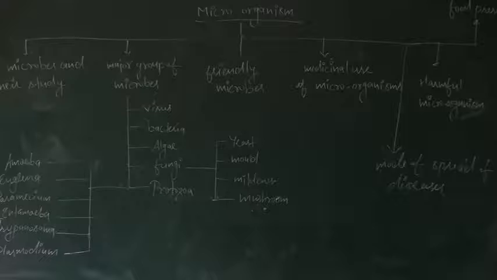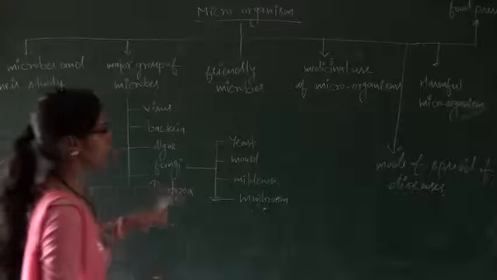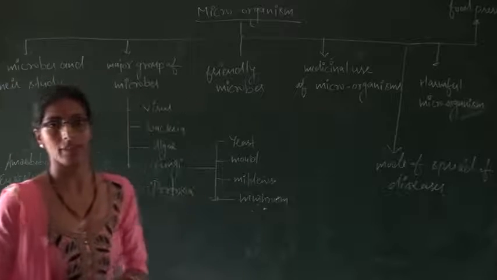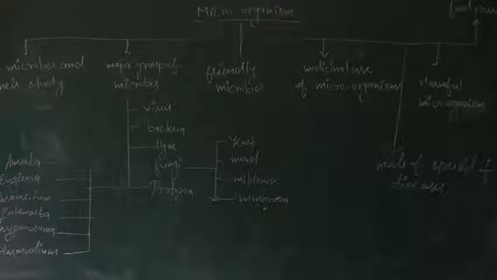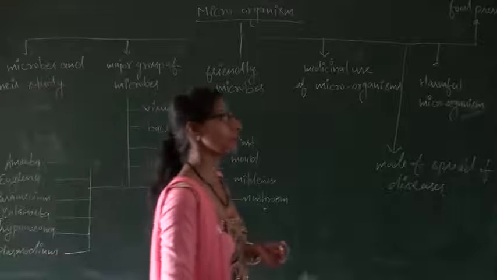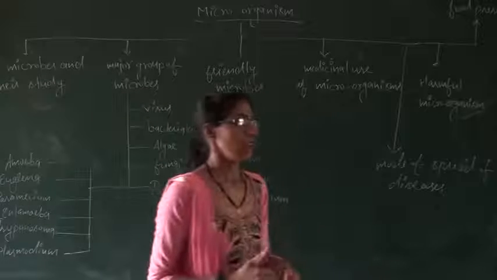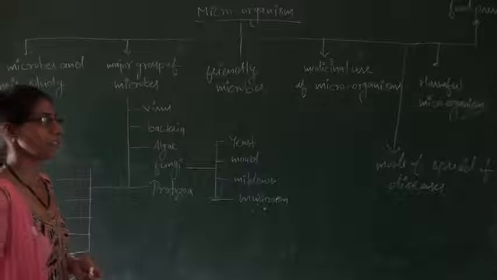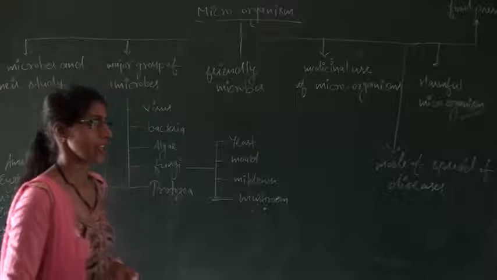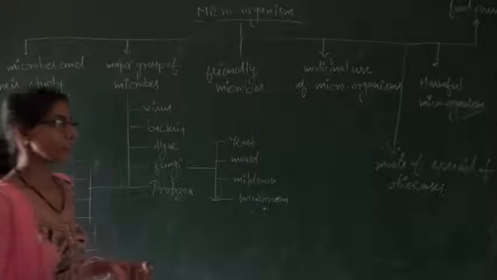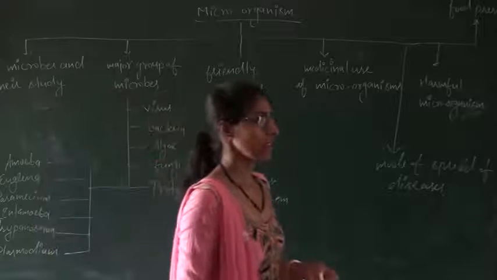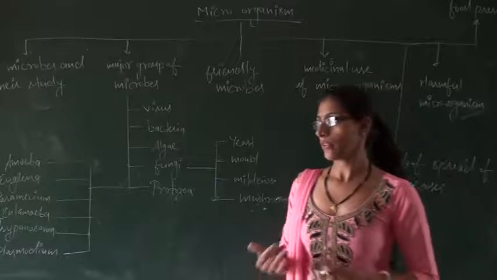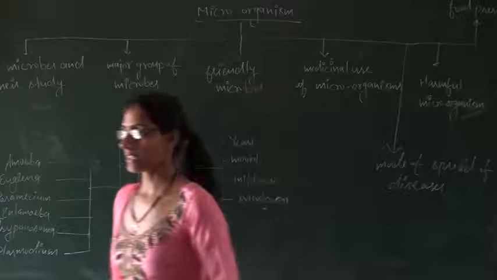After that, what is the habitat of the microorganisms? Habitat means the place where an organism lives. So, the microorganisms are found all around us, in soil, in air, in water, in land, etc.